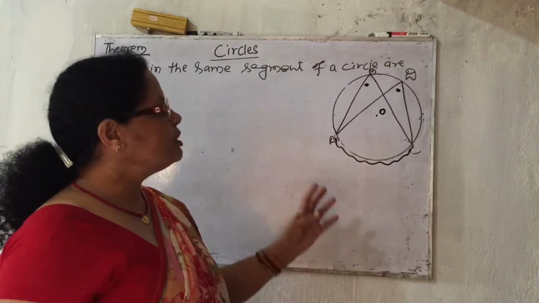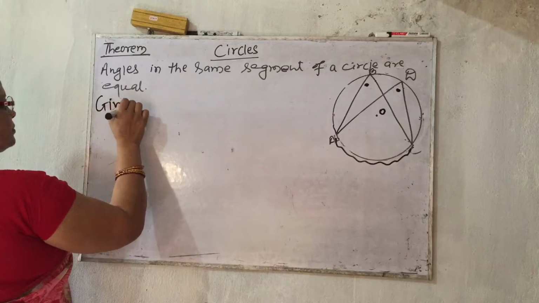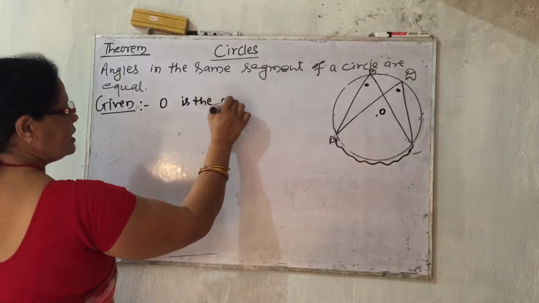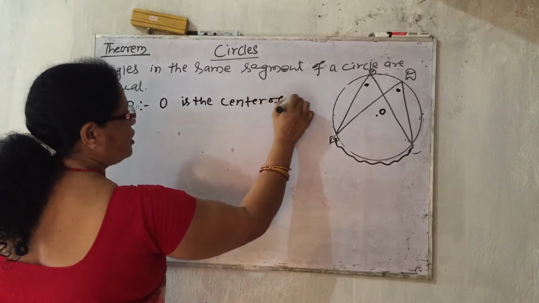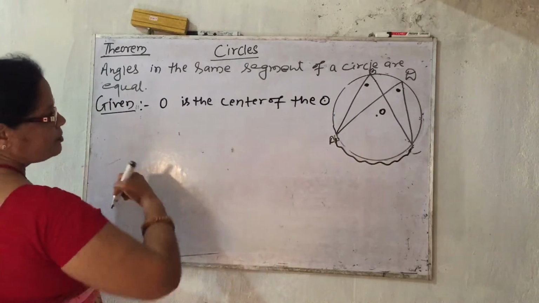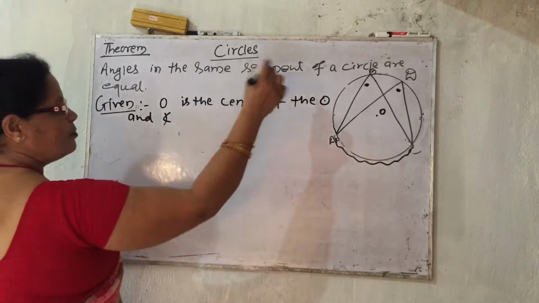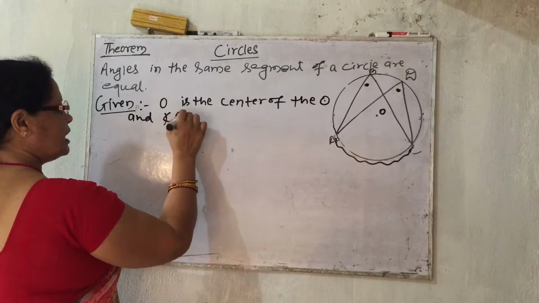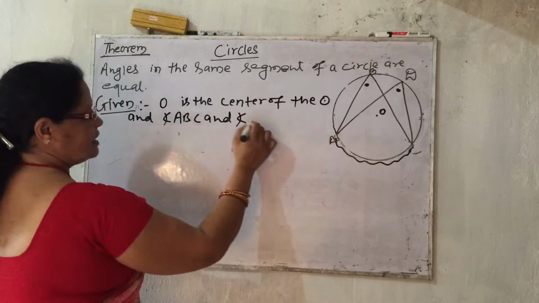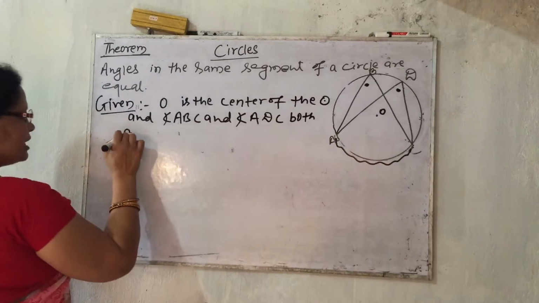To prove the theorem, first we need the given. So here I write down given. What you have to write?